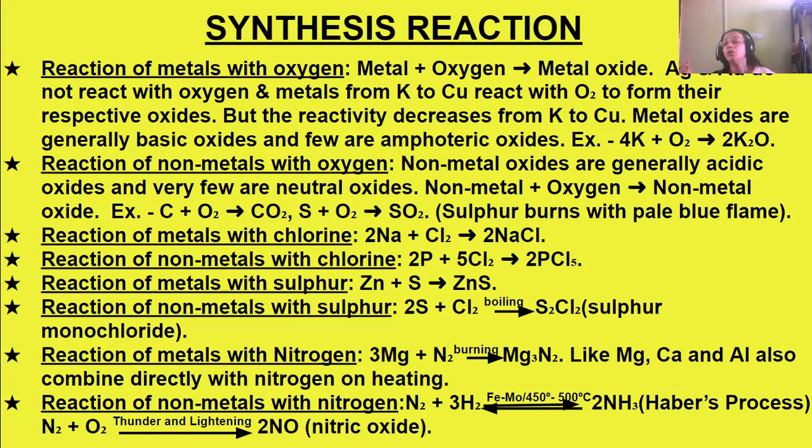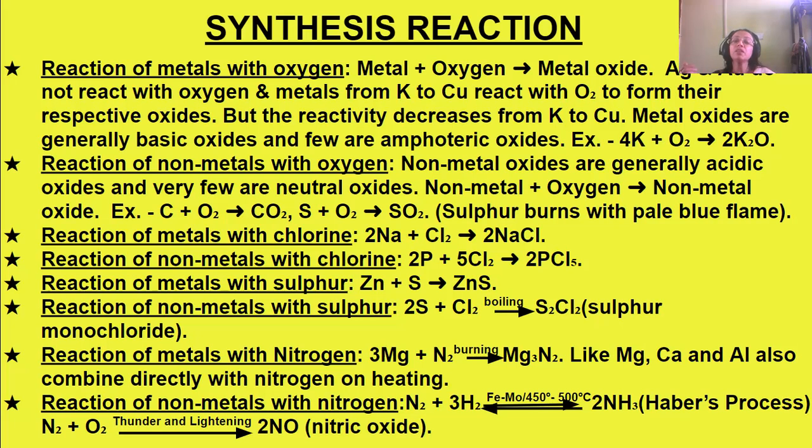Then metals with nitrogen. Metals burning in nitrogen, or heated, form metal nitrides. Like magnesium burning in nitrogen forms magnesium nitride. Calcium and aluminium on heating also combine directly with nitrogen to form their nitrides.